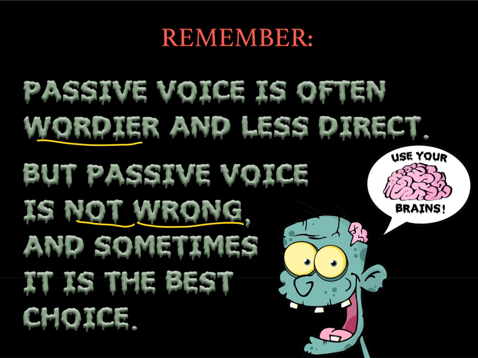Like, the fugitive was captured last night. All right. What's important is that the fugitive is off the streets. Does it matter that police captured the fugitive? We can kind of assume that. So it's going to be actually more direct to use a passive in that kind of a sentence. Use your judgment, use your brains to figure out what the best way to say something is.